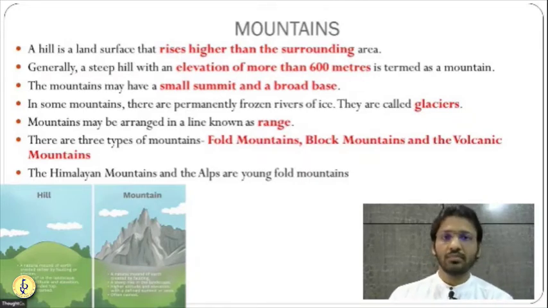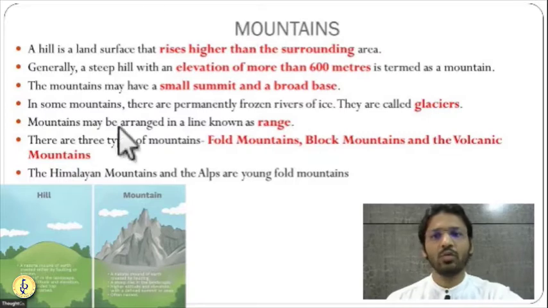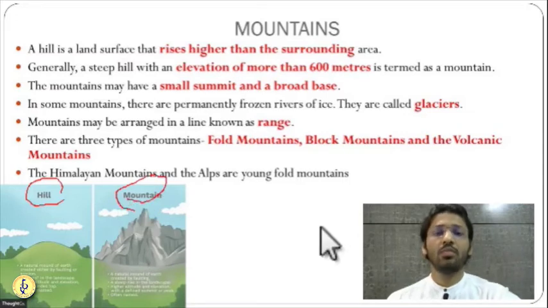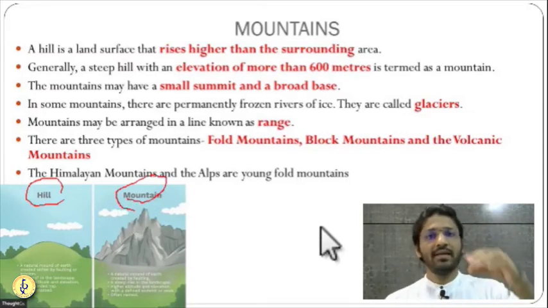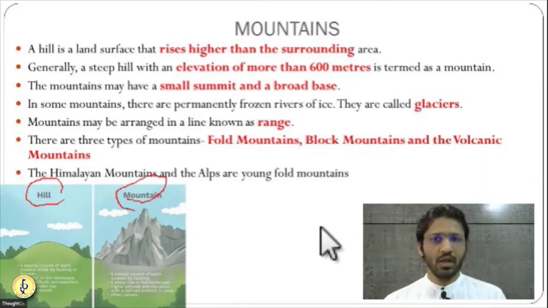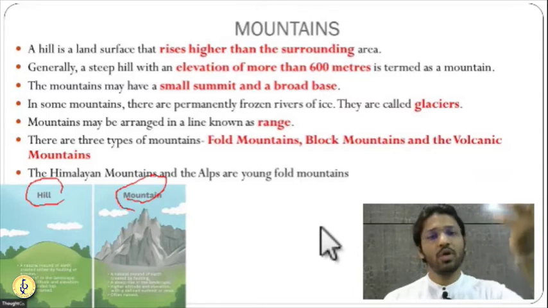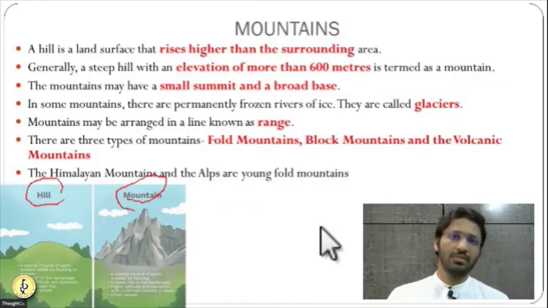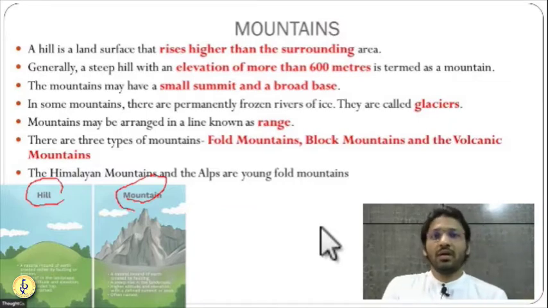First is mountains. On the screen you can see at one side I have given you a hill and on another side there is a mountain. There is a small difference between mountain and hill, and that difference is based upon the height. If you find a particular elevation which is only up to 600 meters, then we don't call it a mountain, we call it a hill. But if something is rising beyond 600 meters, then we'll call it a mountain. So this question can be asked in the prelims. More than 600 meters from the sea level, we are calling it a mountain.